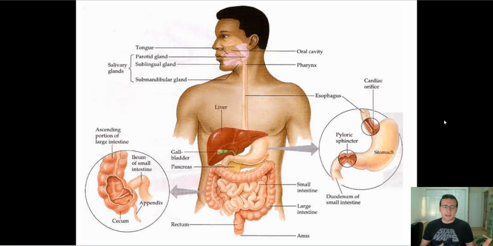So we have the liver, the pancreas, gallbladder, intestines, stomach, the mouth, salivary glands, all of these things working together in tandem to actually break down the food, and then the bloodstream picks up the nutrients and takes them to the cells, which then use the nutrients you need to do things in the cell. So the cells don't really need to break down the food. The food is already broken down by the time it gets to the cells.